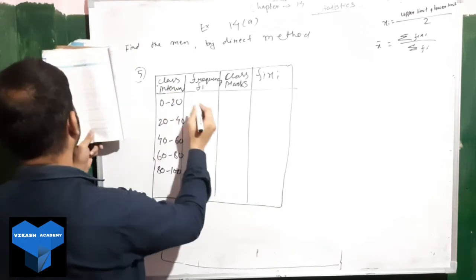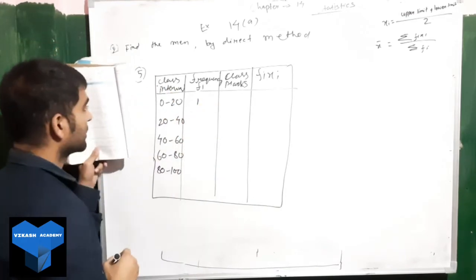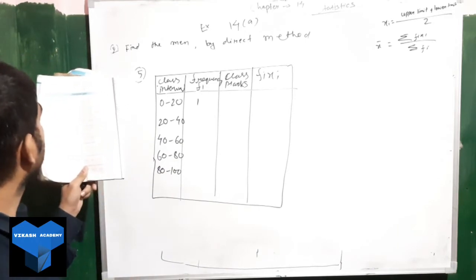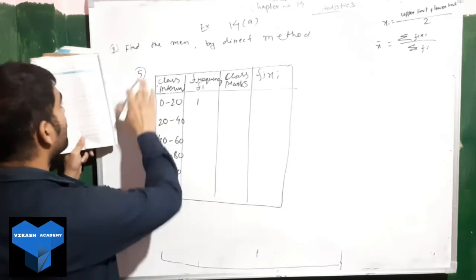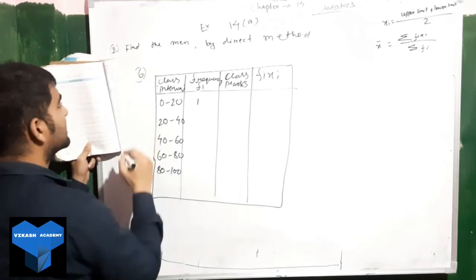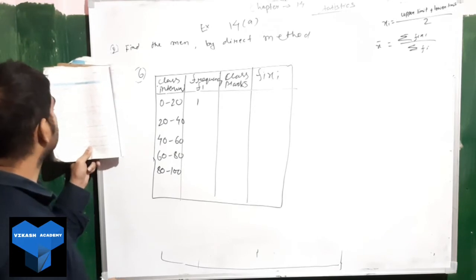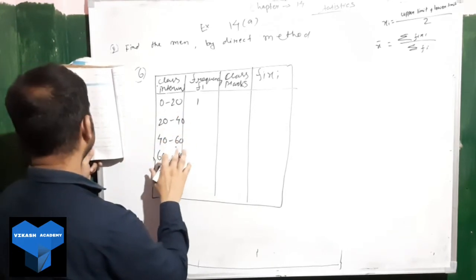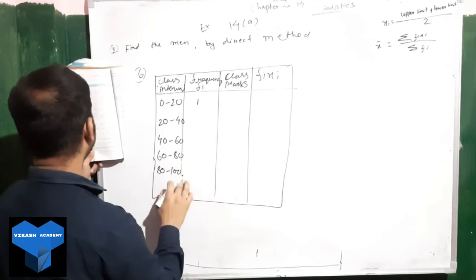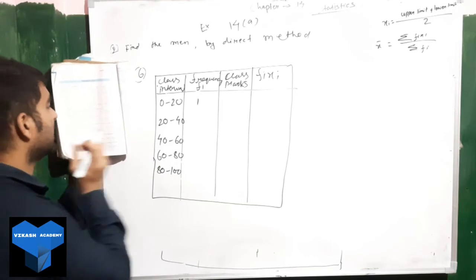Question number 5 we are solving. Okay, so now we are writing question number 6. Since we have written question number 6, I will be continuing with question number 6. 0 to 20, 20 to 40, 40 to 60, 60 to 80, 80 to 100. So we are done with the class intervals.